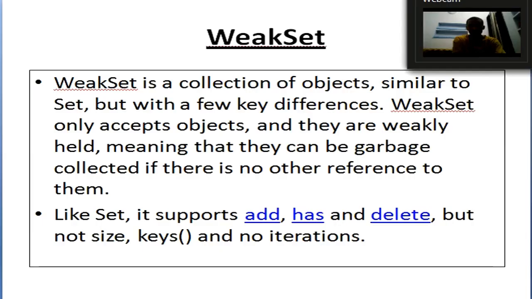Now the next is WeakSet in JavaScript. So what is a WeakSet? It is a collection of objects, similar to Set, but with a few key differences. WeakSet only accepts objects, and they are weakly held. Weakly held means they can be garbage collected if there is no other reference to them, just like WeakMap. And like Set, it supports add, has, and delete methods, but not size or keys, and there is no iteration. We will see all this with the help of a program now for better understanding.